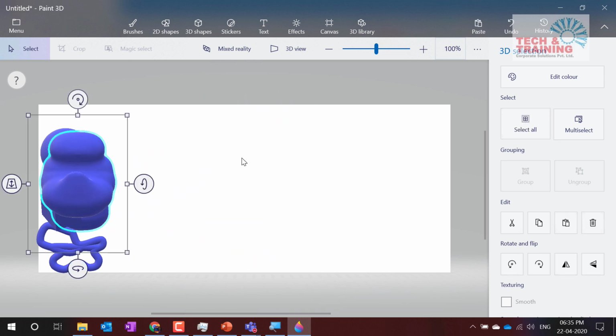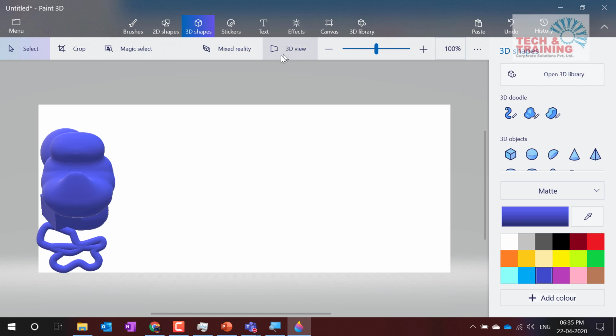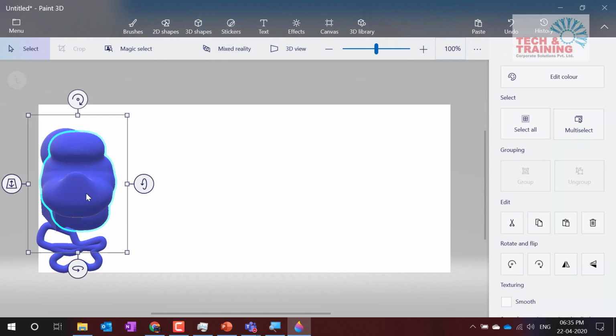Now, one more thing we can do here is mixed reality. So, mixed reality, what you can do is you can get these objects with you with mixed reality.